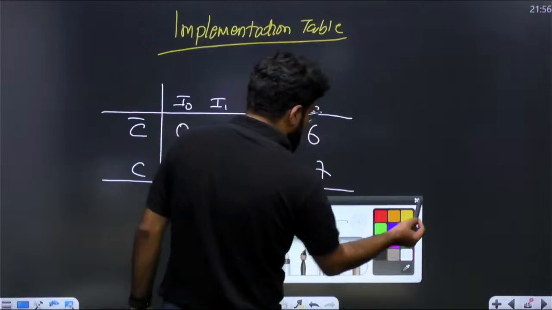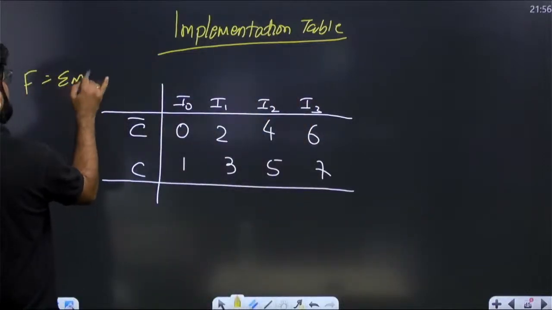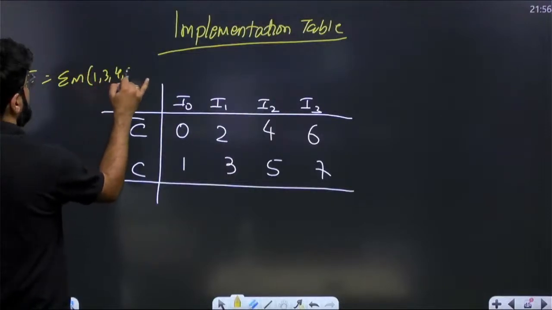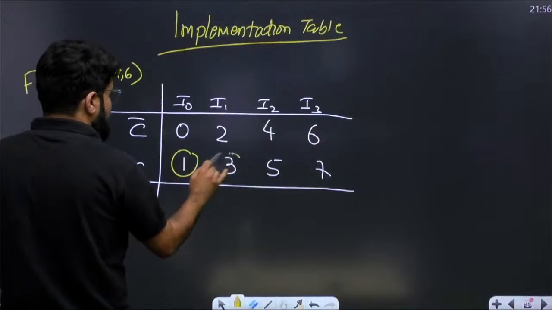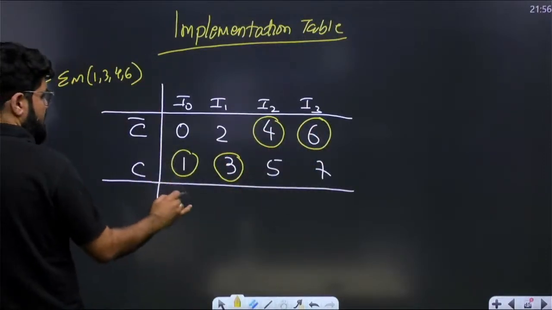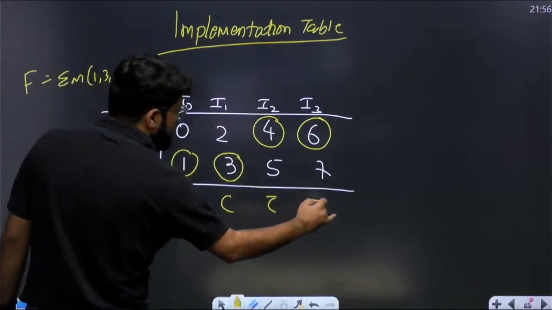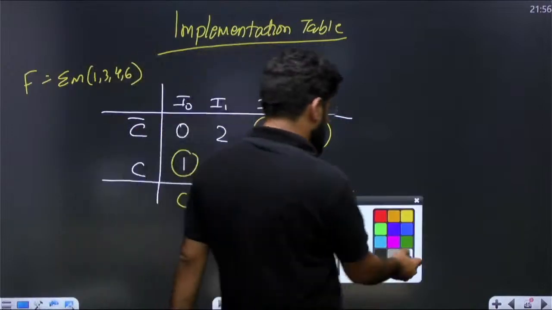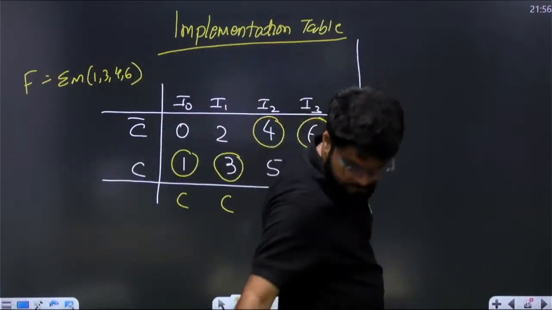Let's bubble as we go. What is the function in the question? The function is summation of the minterms 1, 3, 4, 6. I have bubbled 1, 3, 4, 6. Only C here. This is also only C. This is C bar. This is C bar. Your answer is ready: C, C, C bar, C bar.